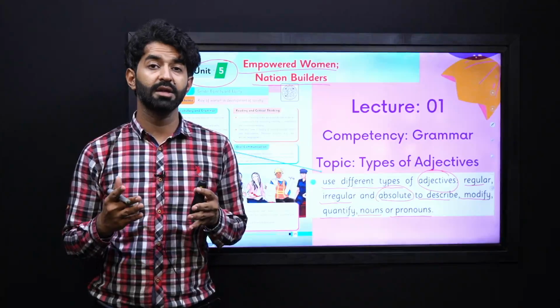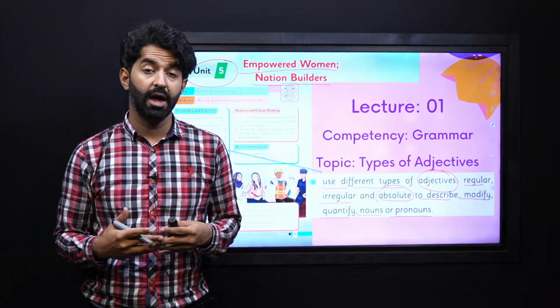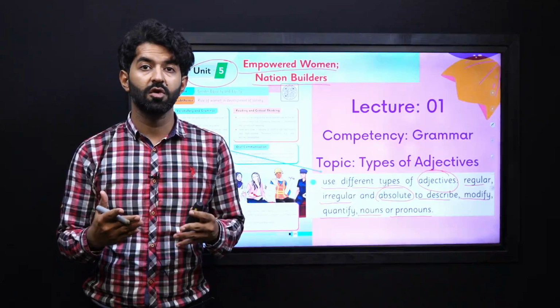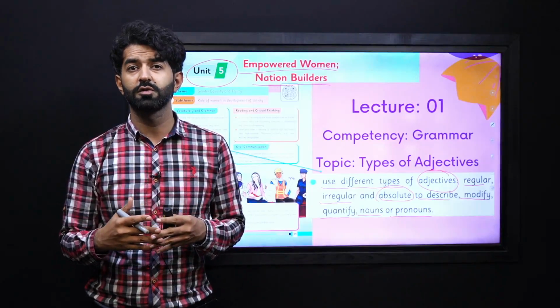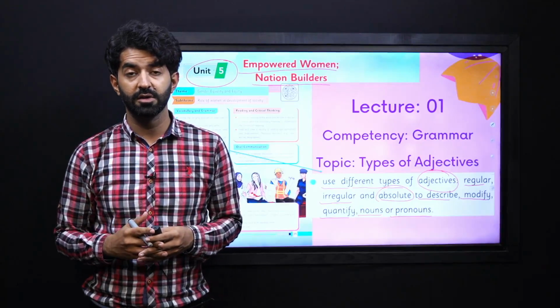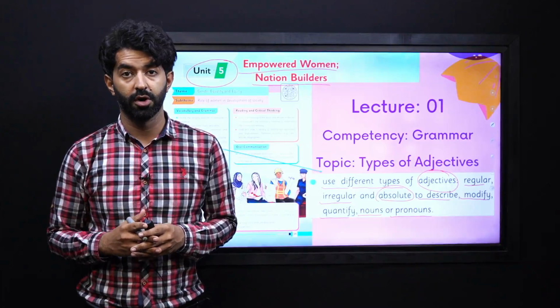Now we know that adjectives are words that modify our nouns and also pronouns, but there are degrees of adjectives and they are used for comparisons. There are regular and irregular adjectives, and we are also going to see absolute adjectives and how they work.